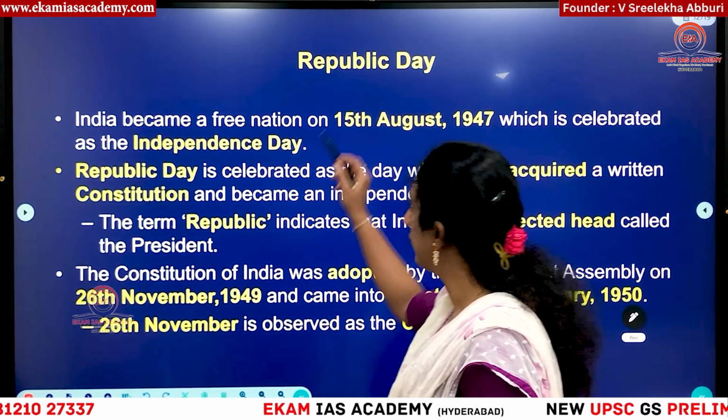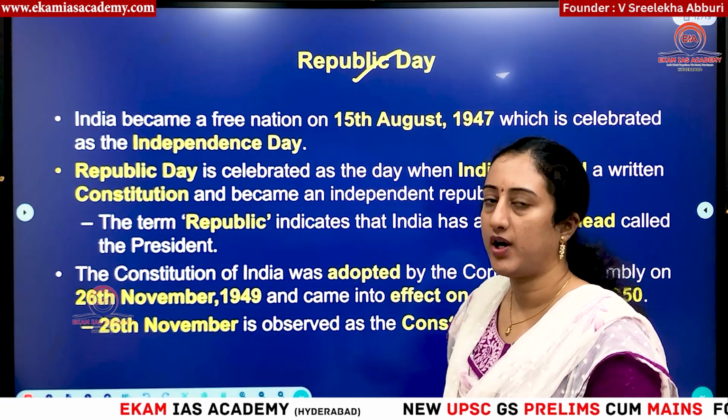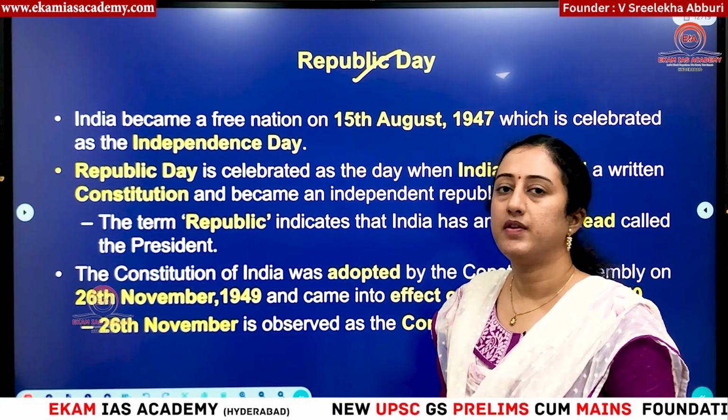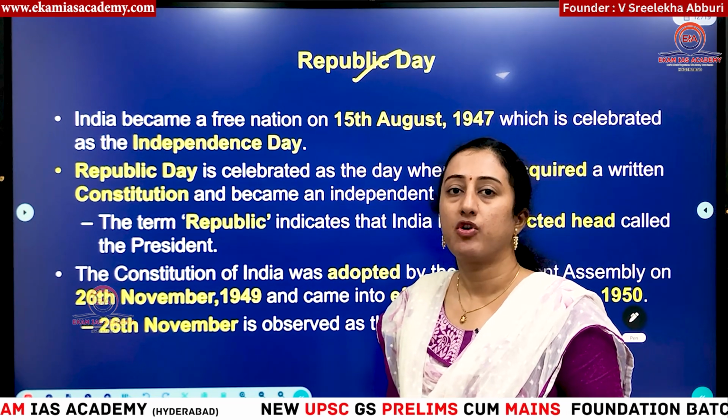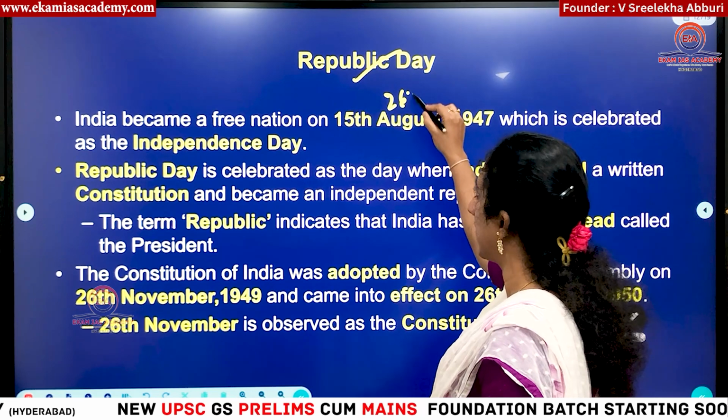Then you have to know what is the reason behind Republic Day, why we are celebrating it. Most of you know this reason, right? So why did we start Republic Day? Because our constitution came into force. From when? 26 January 1950.